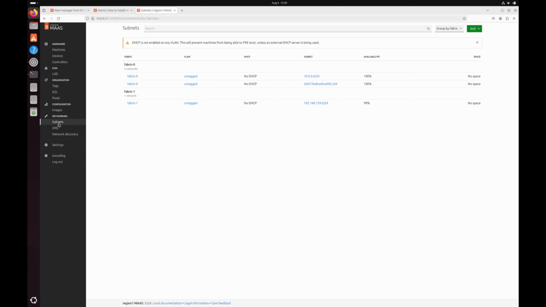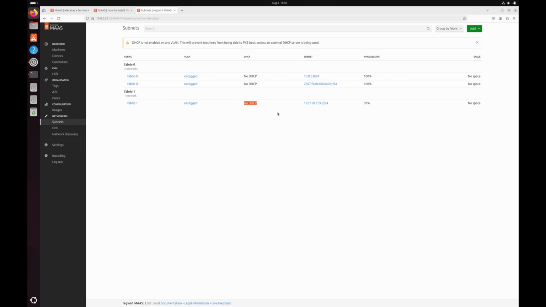If you go to the subnet section, you will see two fabrics connected. The fabrics represent the actual physical links on the Maas controller. In our case, this is a virtual machine, and I have connected two virtual NICs to it, so that's why fabric 0 is actually on my main network, which is the bridge network. Fabric 1 is the network card number 2, which doesn't have DHCP, as you can see in here as well.